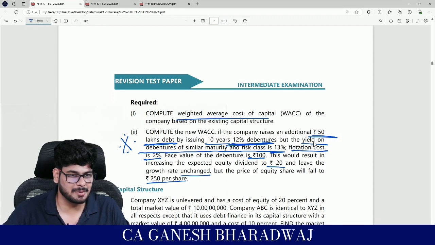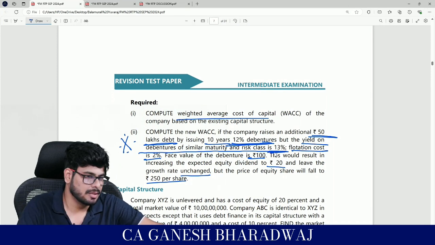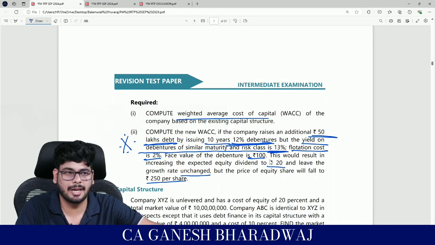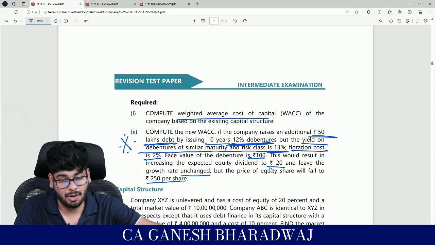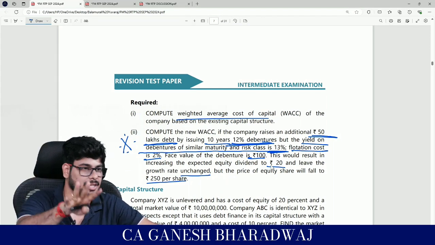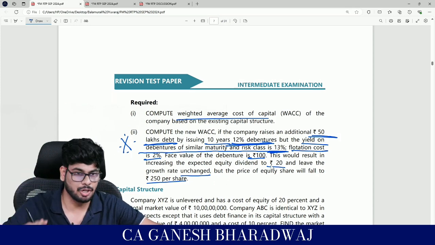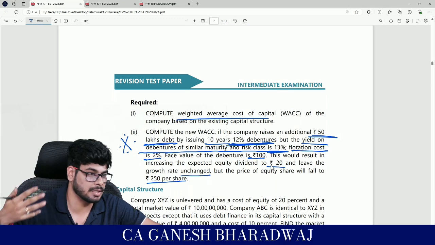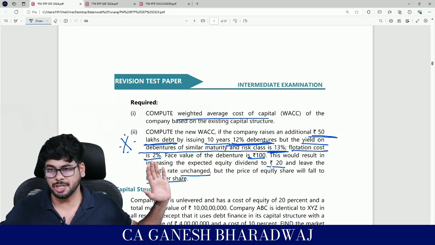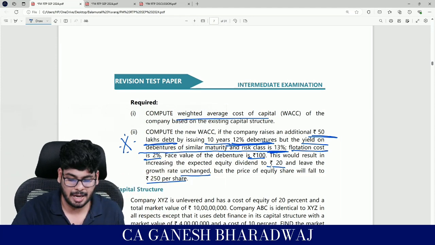Now, sir, if nothing is mentioned, we can take face value. So then why have they given all this yield and all that? So basically, guys, this yield, whatever is given here, is given for you to calculate the issue price, right? First of all, knowing that this is being given to calculate the issue price itself is an issue, right? And then let's think about how to calculate. But here, you can't assume that since the question is silent about the issue price, I'll take it as 100 or face value. No. Then why have they given this?